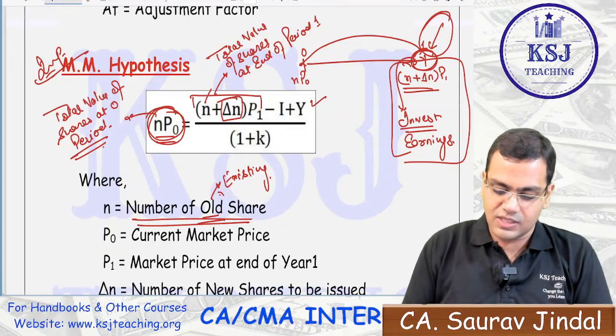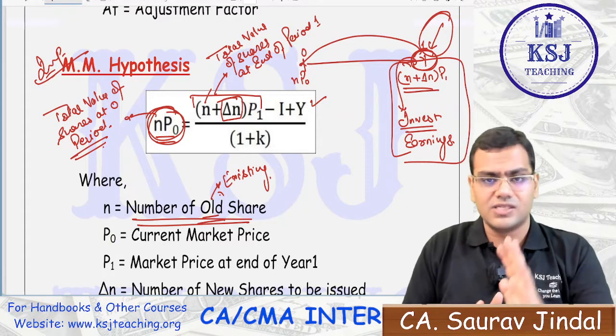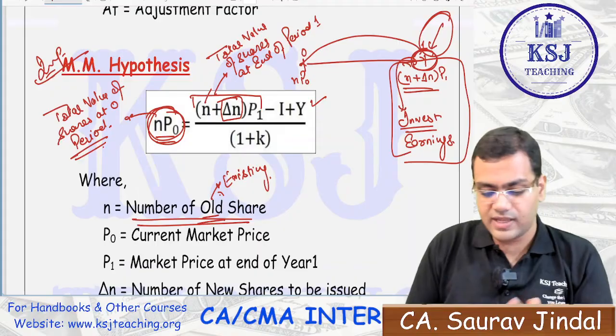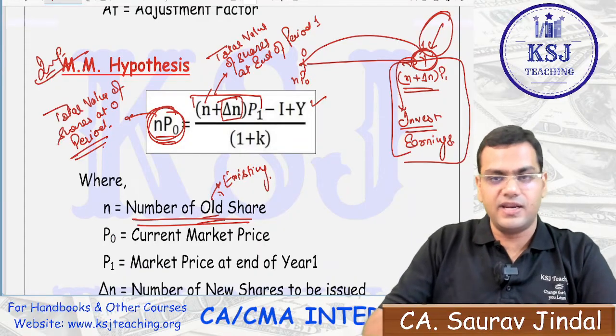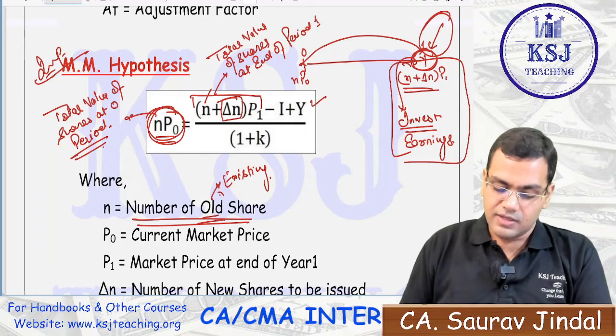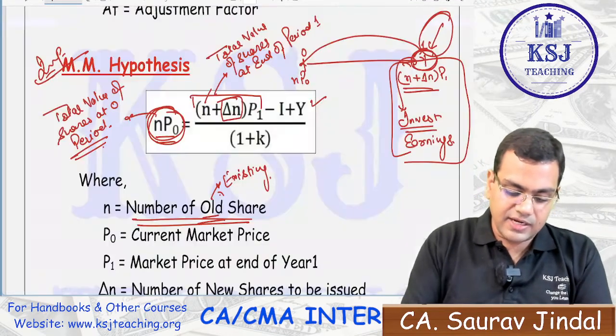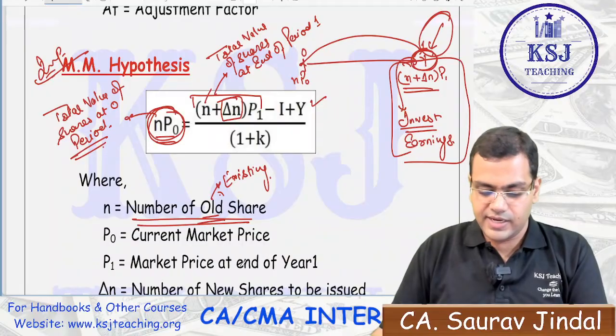That is why they have given this. There is a whole derivation, right? In the regular lectures I have done the derivation. The whole derivation I have explained, how this formula has been framed, and some part of that derivation I have already explained here, sir. Clear? So this is regarding the dividend decisions, the end, sir.